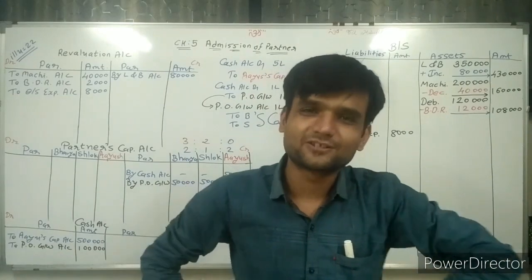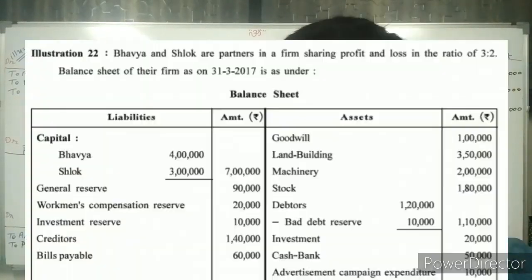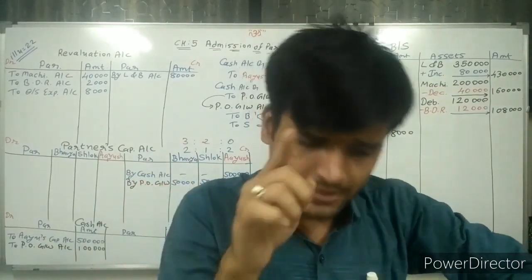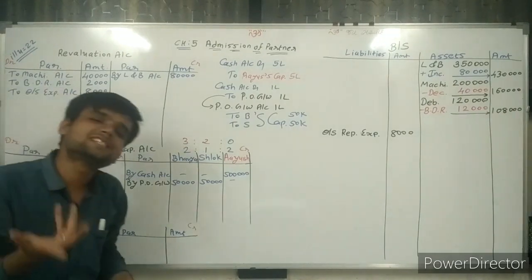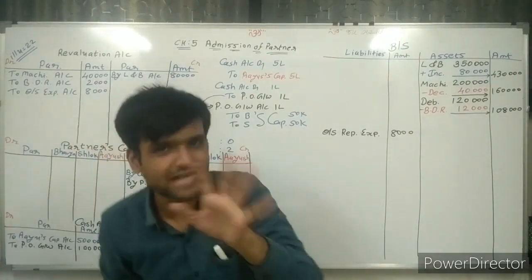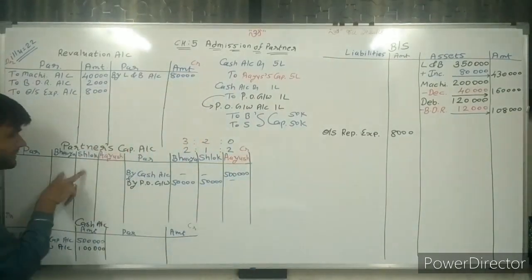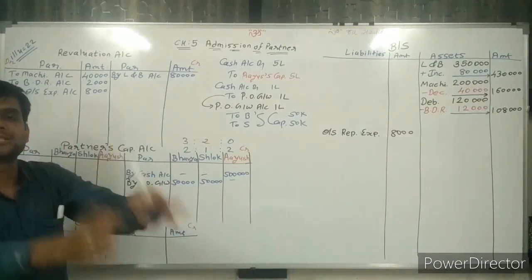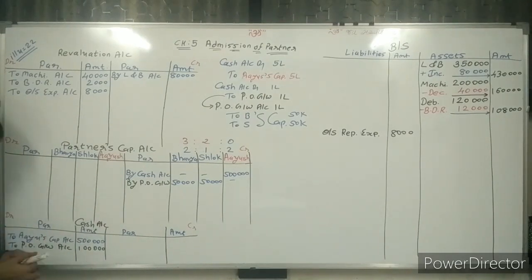Now sir, what is the remaining thing? That we are seeing in the balance sheet. In the balance sheet, first of all, goodwill is given, 1 lakh rupees. Don't worry about it. That goodwill is not considered, it is distributed among the partners. Goodwill is given on the asset side. Asset side means debit balance. Debit balance is distributed on the debit side, credit balance on the credit side.